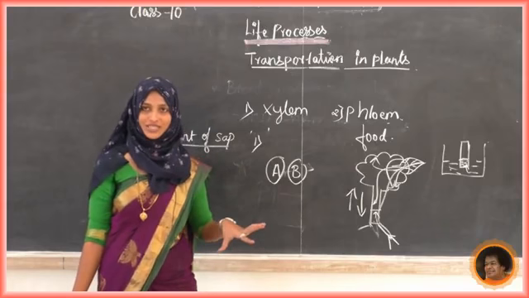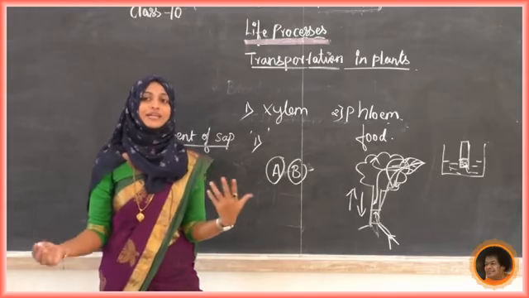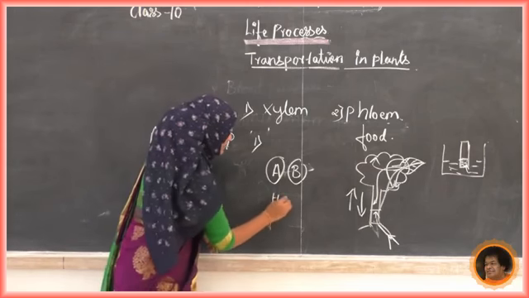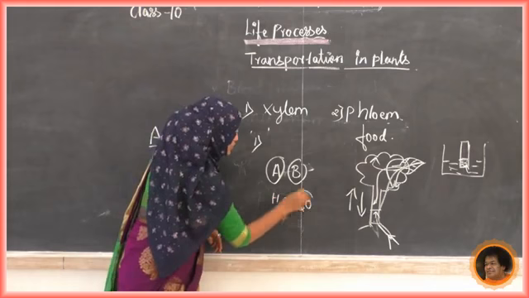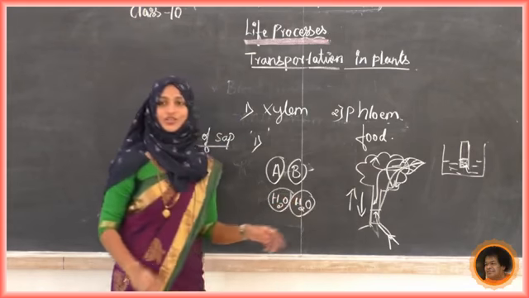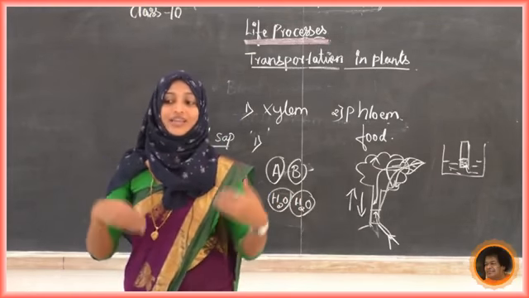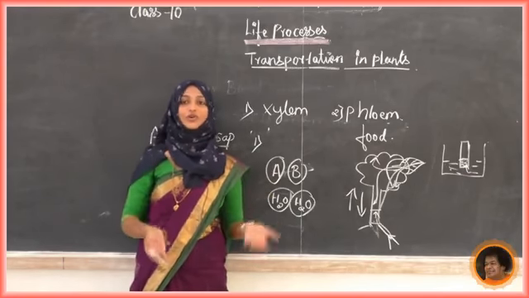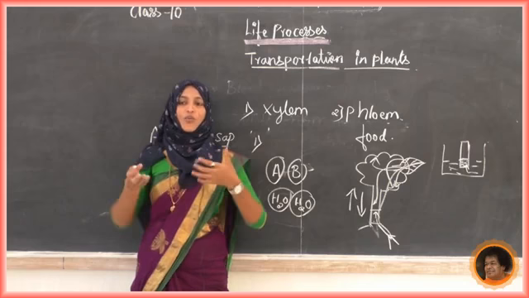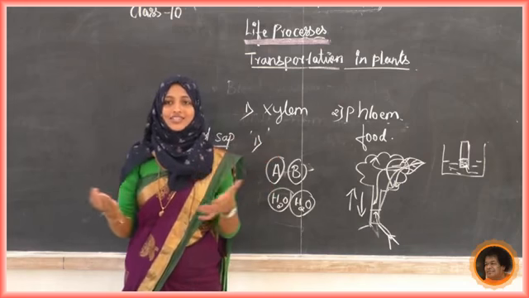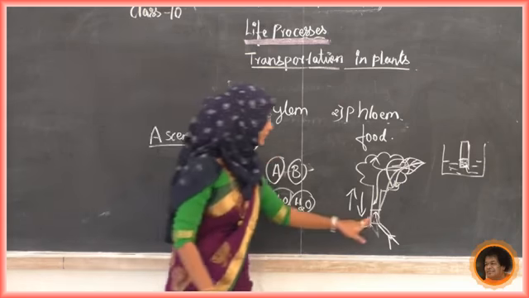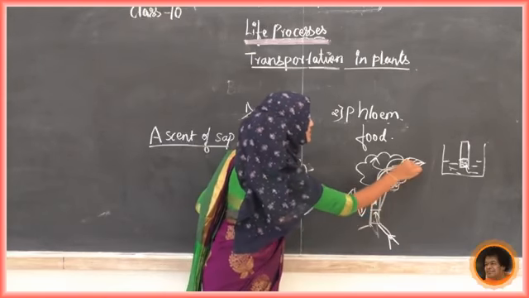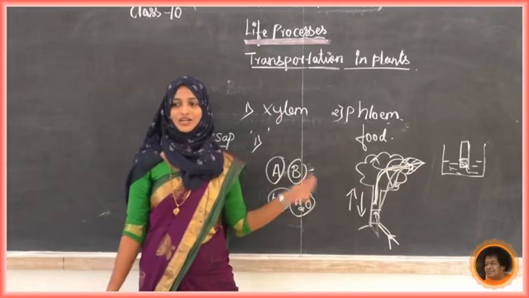What about the cohesion then? Attraction between similar compounds, okay, that is water and water. Water and water are going to attract. There will be a creation of force. Because of these two forces, what happened? Because of the force of adhesion and cohesion, water rises and reaches the leaves, different leaves.